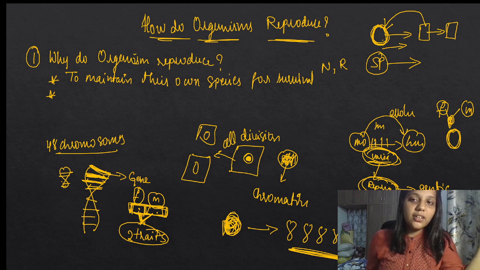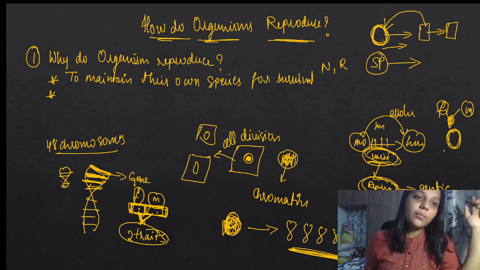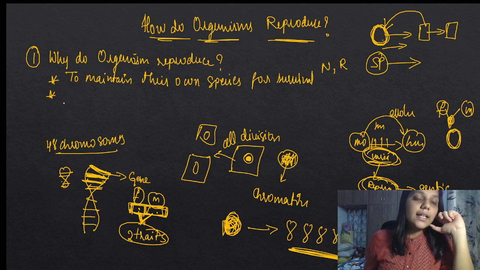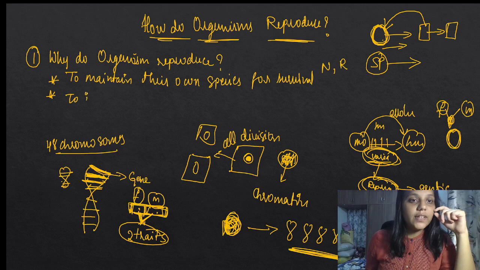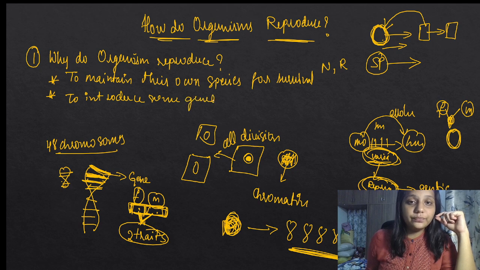Okay, and science को ऐसा मजा आता है, like you need to learn in this manner only. Like अंदर अंदर अंदर घुसना चाहिए, then only मजा आता है ना. And the second thing, there must be a genetic variation. For that, reproduction is essential. So we can write to introduce some genetic variations.